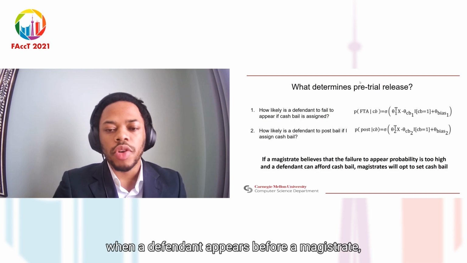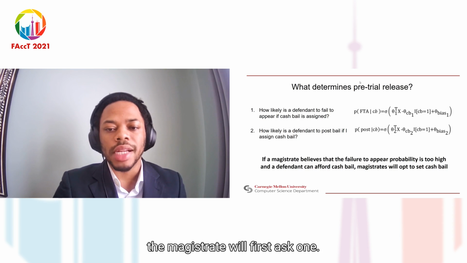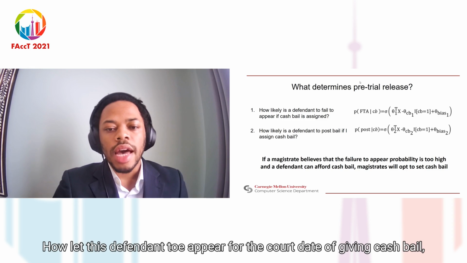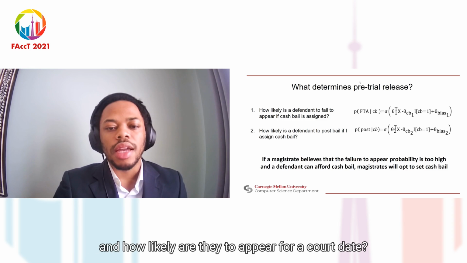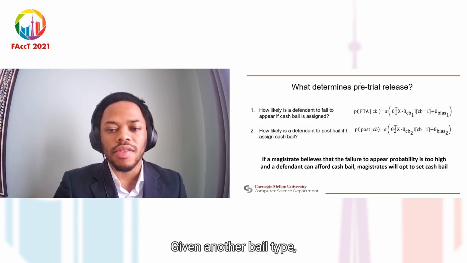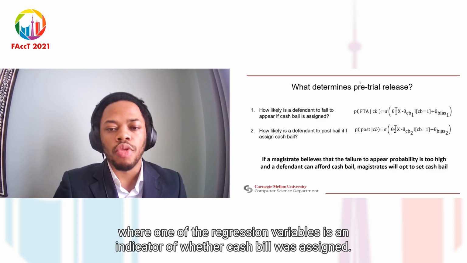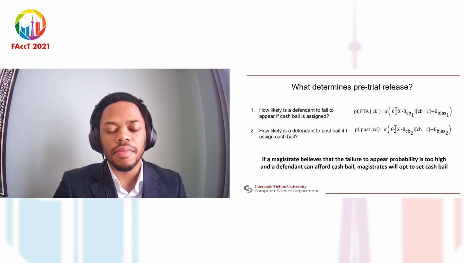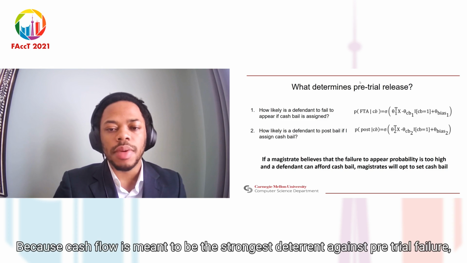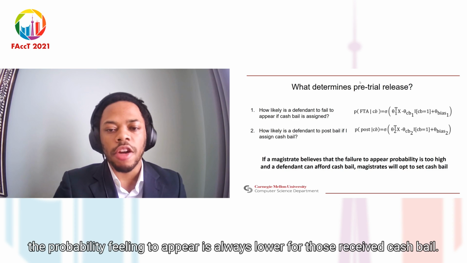When a defendant appears before a magistrate, the magistrate will first ask, 1, how likely is this defendant to appear for the court date if given cash bail, and how likely are they to appear for the court date if given another bail type? This takes the form of a logistic regression, where one of the regression variables is an indicator of whether cash bail was assigned. Because cash bail is meant to be the strongest deterrent against pretrial failure, the probability of failing to appear is always lower for those who receive cash bail.